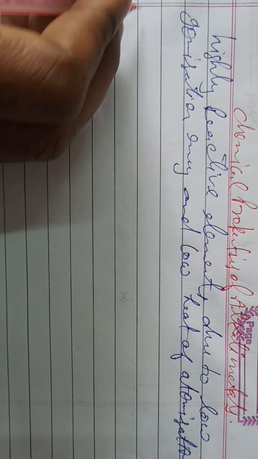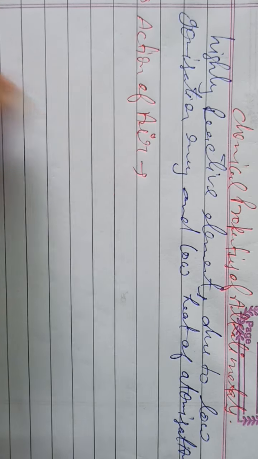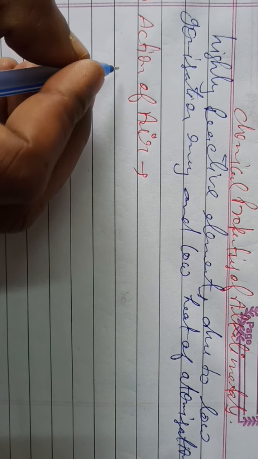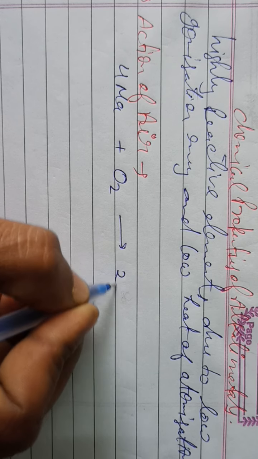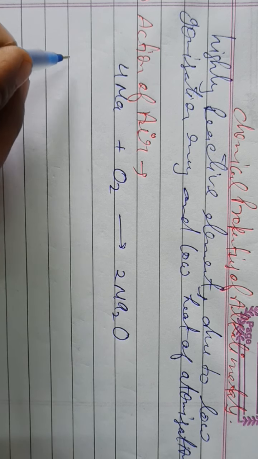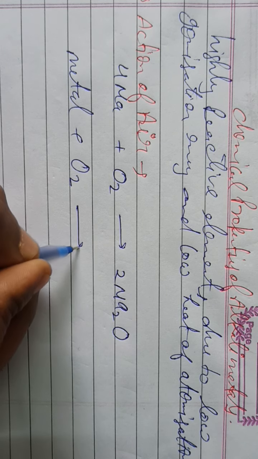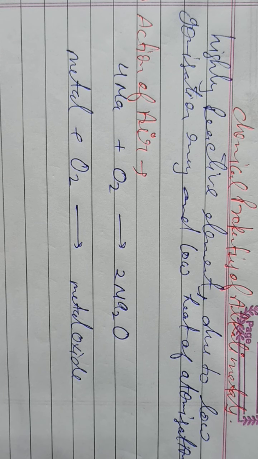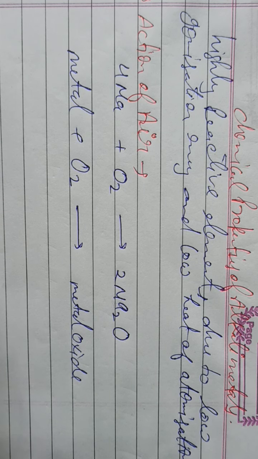First is action of air. When alkali metals like sodium react with air, they form oxide. Means when a metal reacts with oxygen or air, it forms metal oxide. If the metal is sodium, then it is sodium oxide. If the metal is potassium, then it is potassium oxide.